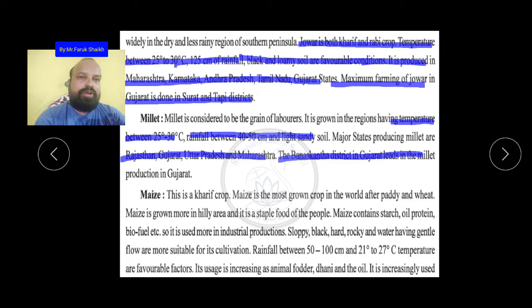Animal fodder means animal को खाने के लिए भी इसकी पापड़ी बनाई जाती है. And the dani. Have you eaten the dani? It is called popcorn. When you are going to the cinemas and all, we are buying it. And also sometimes at our home we make popcorn. Okay, it is increasingly used. So this is maize.